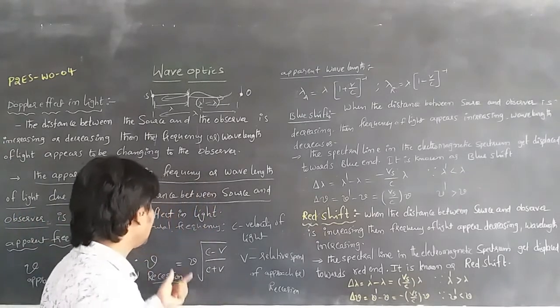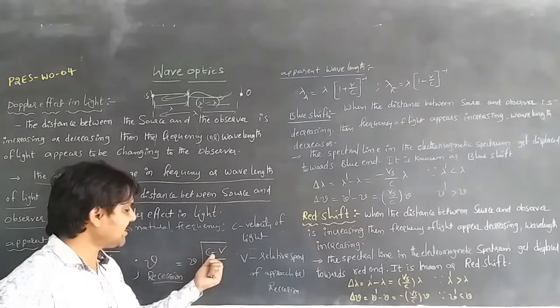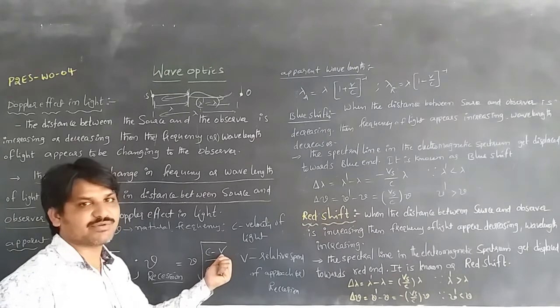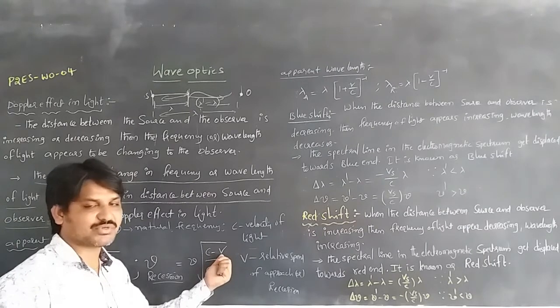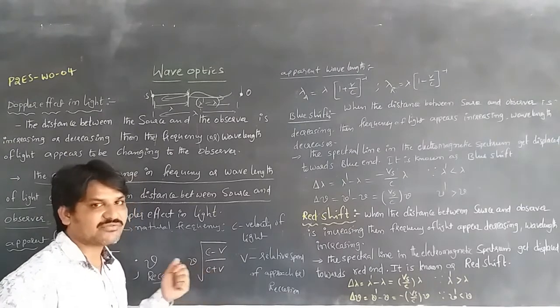Here, c means the velocity of light, v is the relative speed between the source and observer, whether they are approaching or receding, and nu is the natural frequency.